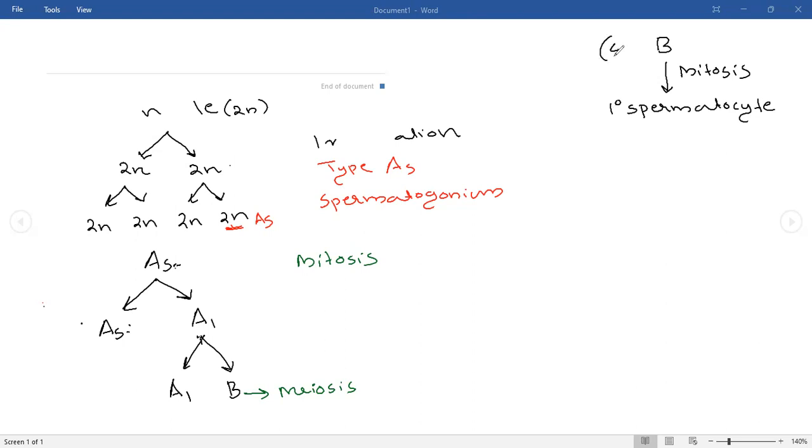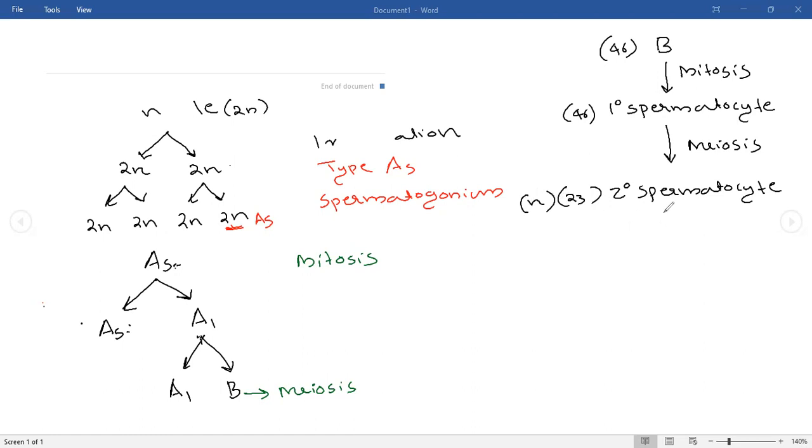Till the B cell, the chromosome number was 46. In the primary spermatocyte also, the chromosome number is 46. To the primary spermatocyte, there will occur another division. The division is meiosis. After the meiosis occurs, the primary spermatocyte will produce secondary spermatocyte. The secondary spermatocyte is haploid in number, containing 23 chromosomes only. That is N, it is haploid.